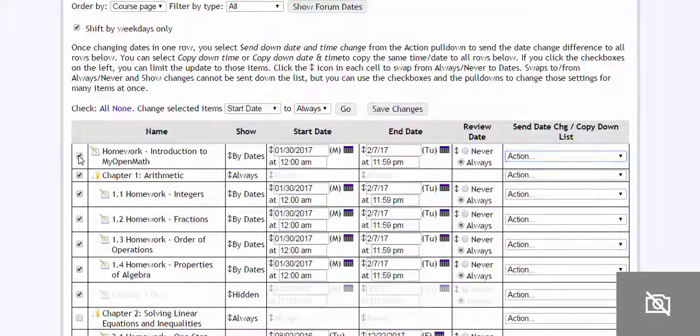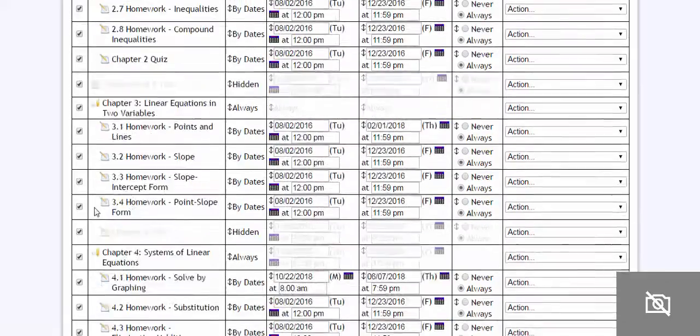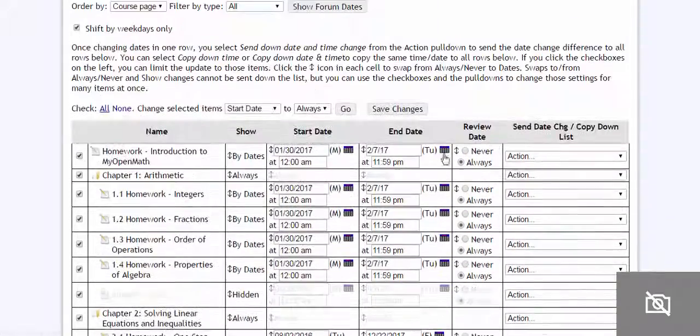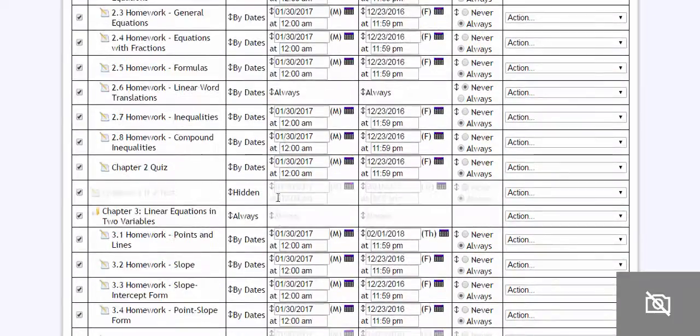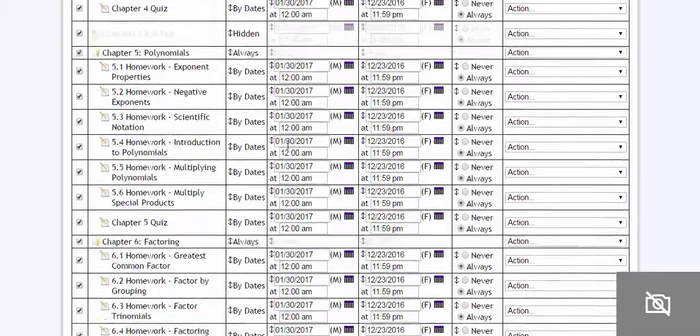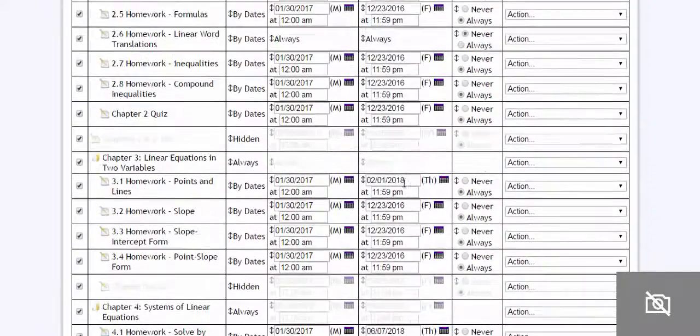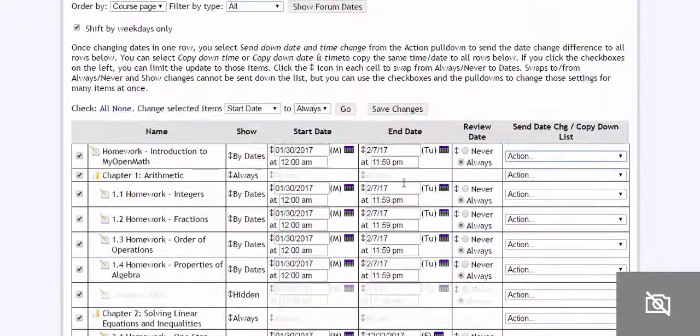If you want to open up everything the first day of class, you can just click this all button here. So that checks every assignment, and then I can say copy down start date and time. So now everything starts on January 30th, and then you can see these dates are out of whack, right? So they're still in December. It's pretty easy to change those. So play with that a little bit using these drop down menus, and you should get the hang of that.